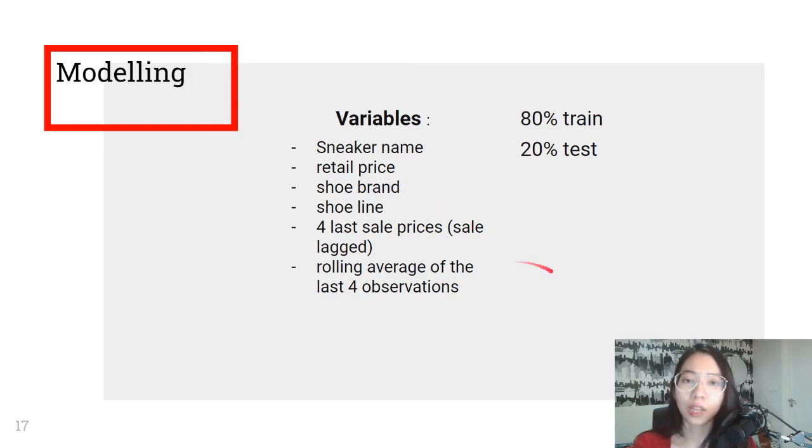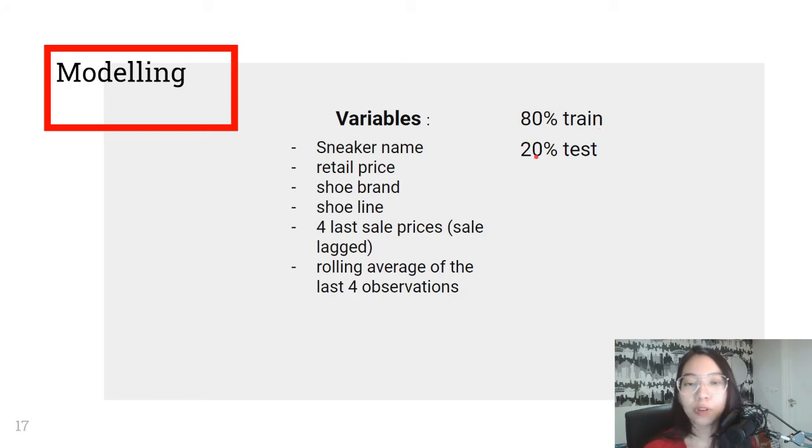Next, we divide our dataset into a training set with 80% of the total and a test set with the remaining 20%. After that, we start the training and testing process of this model using a linear regression algorithm. For the random forest model, we applied a similar correlation matrix analysis, and we use the same dependent and independent variables, and we also divide the dataset with the same proportions as in linear regression.